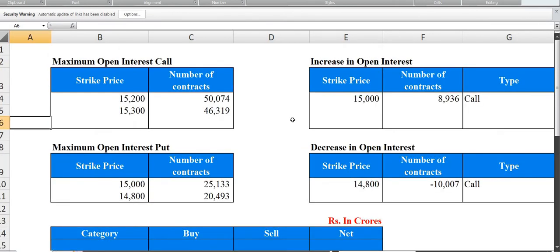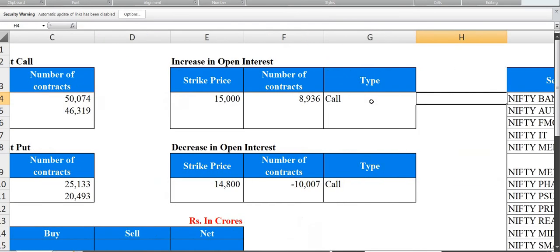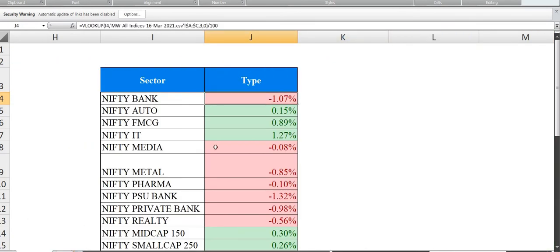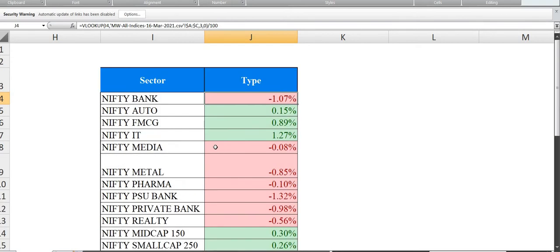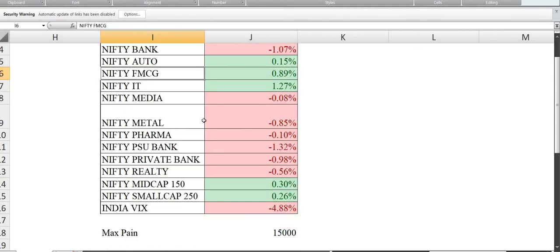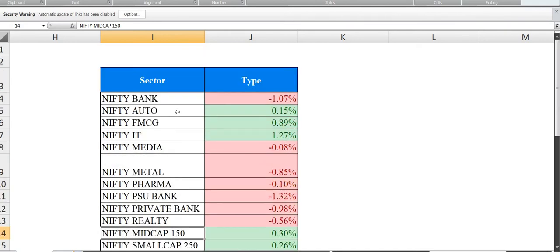Now let us check the sectoral indices. How did the sectors perform today? Bank Nifty was 1% down, and the top performing sector today was Nifty IT again, followed by Nifty Pharma, Nifty FMCG, I beg your pardon. On the downside, Nifty PSU Bank was slightly down. However, the important thing to note is that mid caps and small caps were up. So it was only the frontline indices, especially Bank Nifty, which were down today.